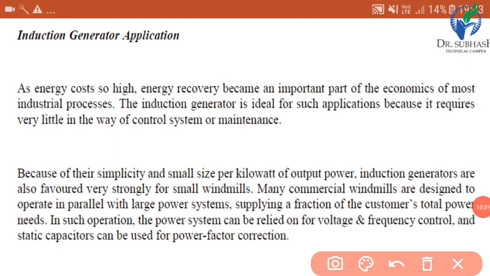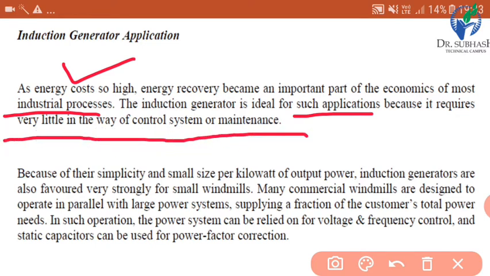Now induction generator application. As energy costs go too high, energy recovery becomes an important part of the economics of most industrial processes. The induction generator is ideal for such applications because it requires very little in the way of control system or maintenance. It means whenever our requirement is energy recovery, at that time the induction generator should be the ideal choice.